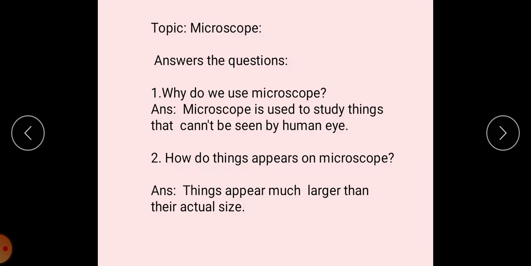First topic is microscope. Question is, why do you use a microscope? Answer is, a microscope is used to study things that cannot be seen by the human eye. Next question is, how do things appear under a microscope? Things appear much larger than their actual size.